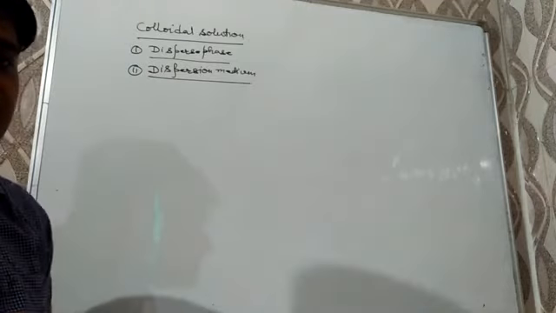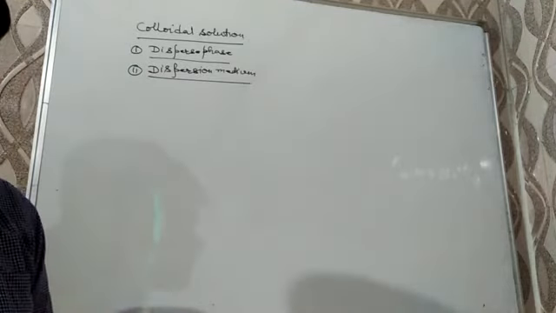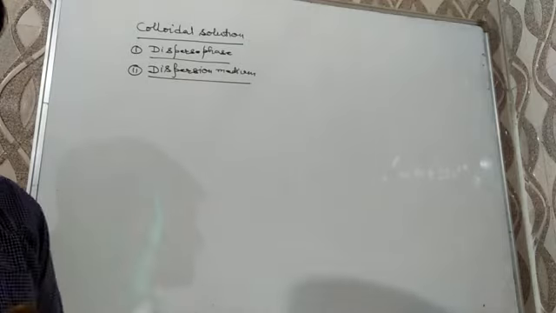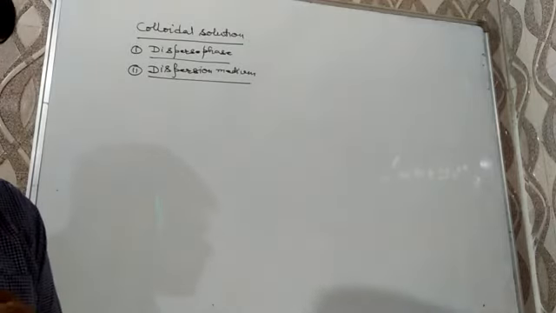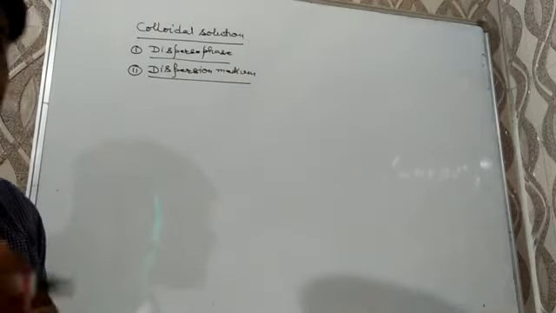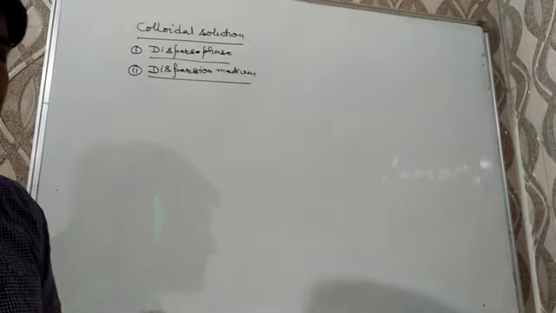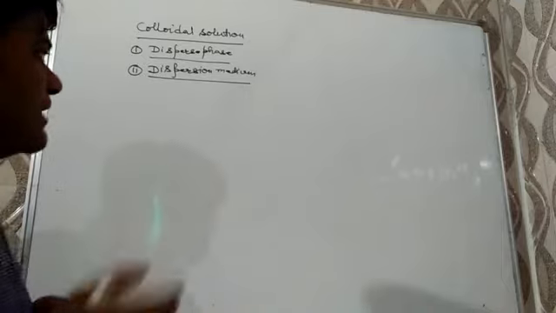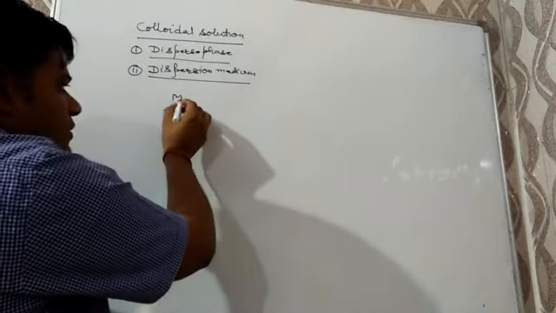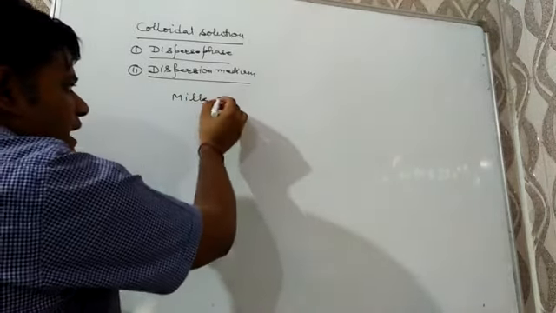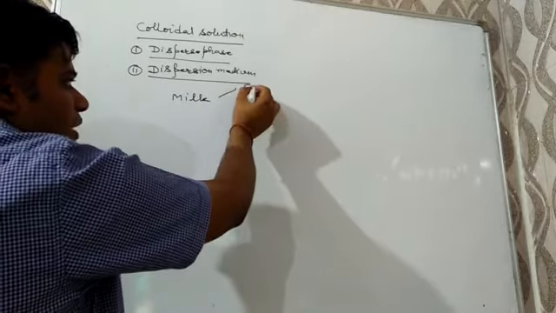Dispersed phase is the component of colloidal solution which is present in lesser amount. While the dispersion medium is the component of colloidal solution which is present in larger amount. For example, milk is a colloidal solution. In it, fat or oil is the dispersed phase.